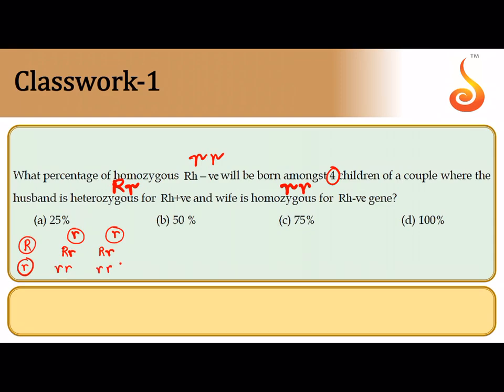Now if you notice, half of them will express the dominant condition. They're asking what percentage is homozygous small r, that is homozygous recessive. 50% of the children are homozygous recessive. So the correct answer is the second option, 50%.